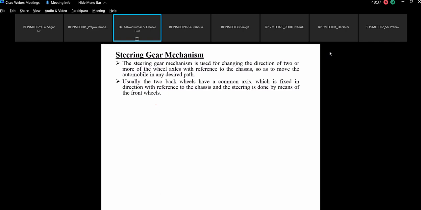So what it says, now please understand that these points are drifting us to the design, to the mathematical way of designing the steering. First, the steering gear mechanism is used to change the direction of two or more wheels. So we are now concentrating only on the front wheels. Then usually the two back wheels have a common axis.